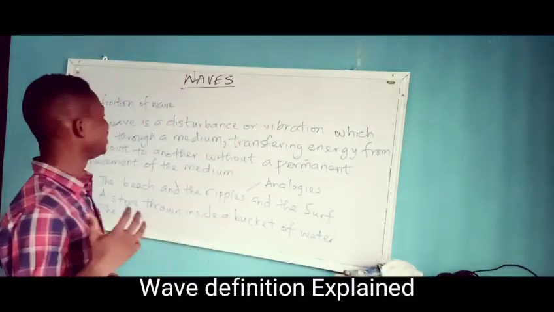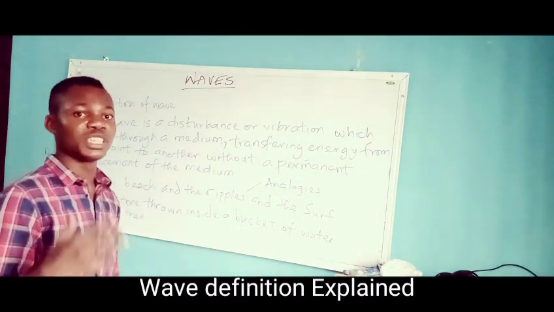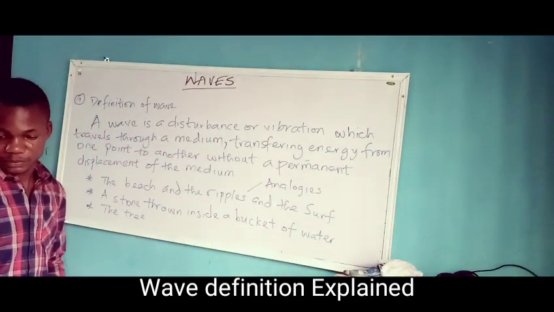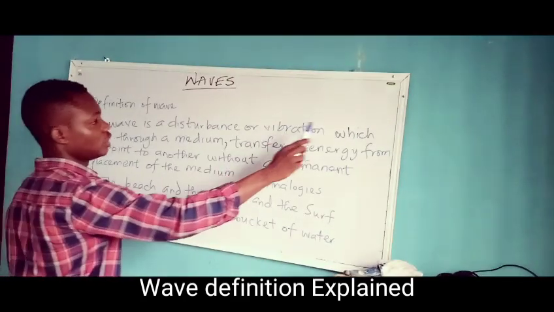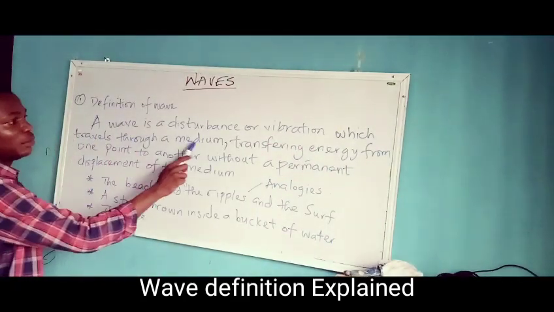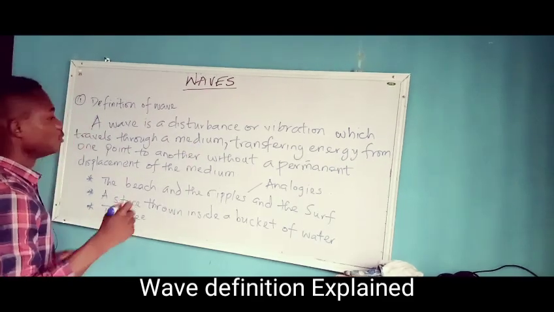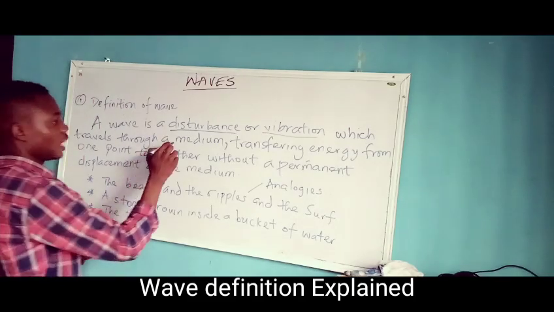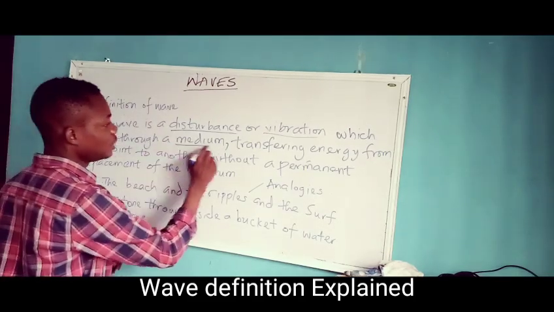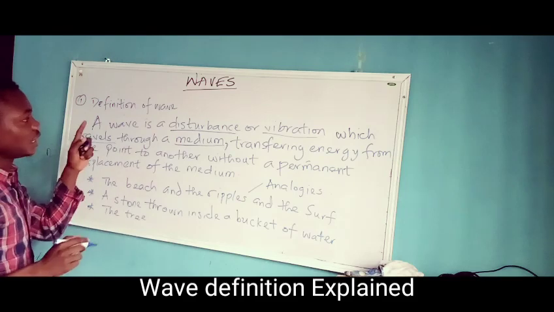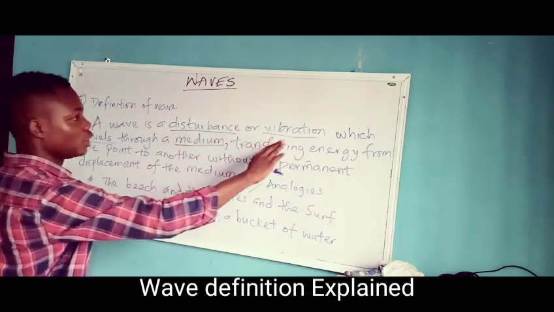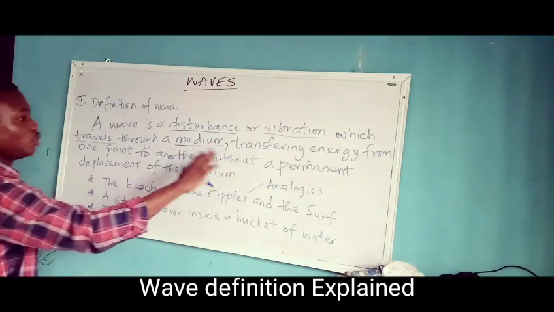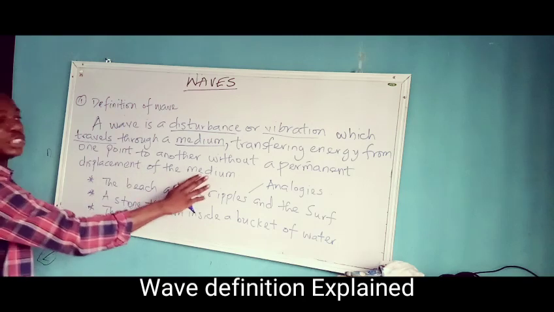Alright, so I'm going to be giving the definition of wave. It is said that a wave is a disturbance or vibration which travels through a medium. I'll need you to underline disturbance or vibration, underline travels, and underline medium. So I'll start over again. A wave is a disturbance or vibration which travels through a medium, transferring energy from one point to another without a permanent displacement of the medium.